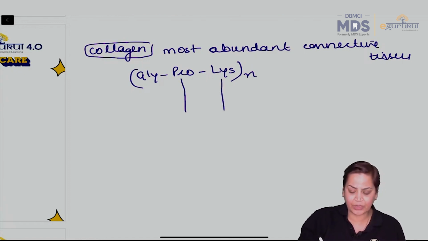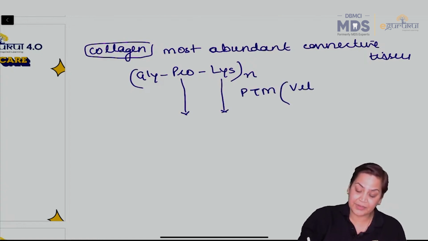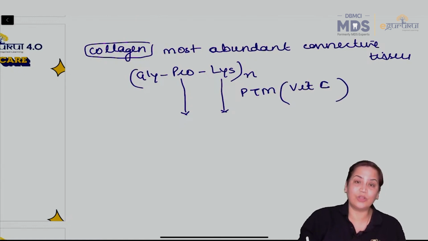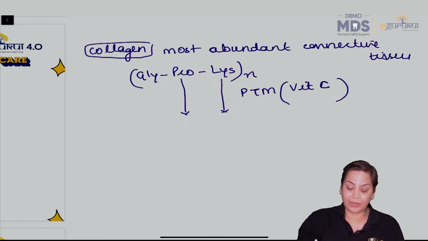So there are the repeats of glycine, proline and lysine, and they undergo post-translational modification. This is a very important question. Post-translational modification which requires vitamin C. This question has also been asked in your exam, that vitamin C is required for the post-translational modification of proline and lysine.